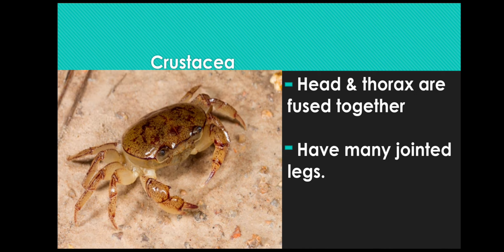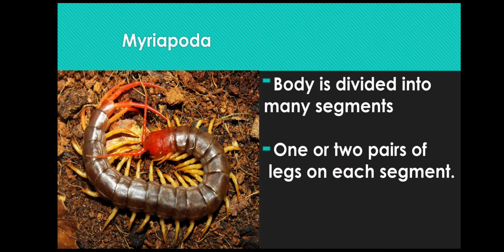The first class of Arthropoda is the Crustacea. The head and thorax are fused together, and they have many jointed legs. Common examples are crab, shrimps, lobsters, prawn, etc. The second class of Arthropoda is Myriapoda. The body is divided into many segments, with one or two pairs of legs on each segment. The common examples are the centipede and millipede.